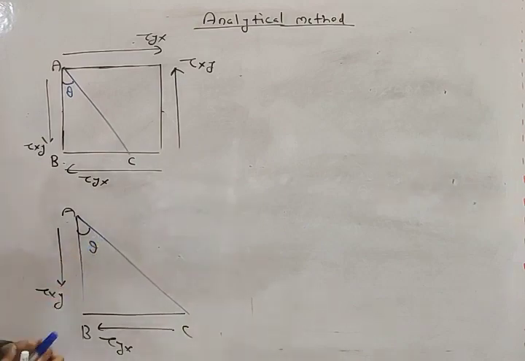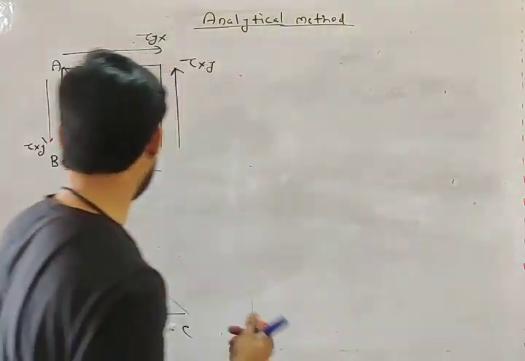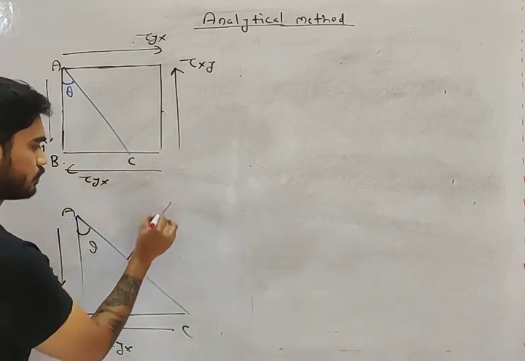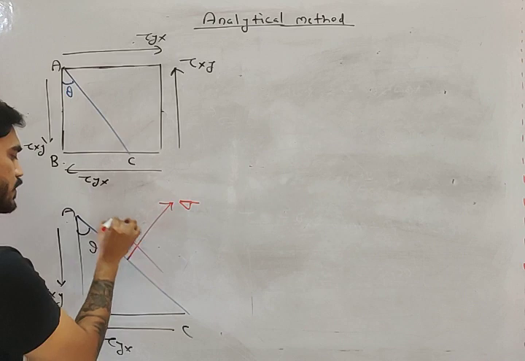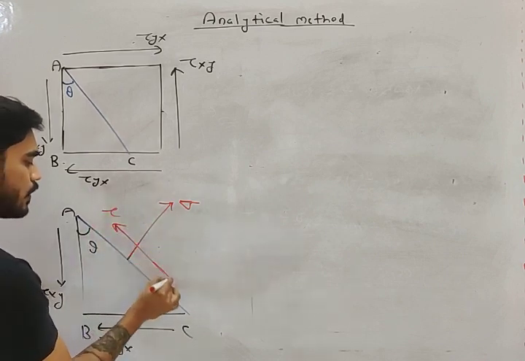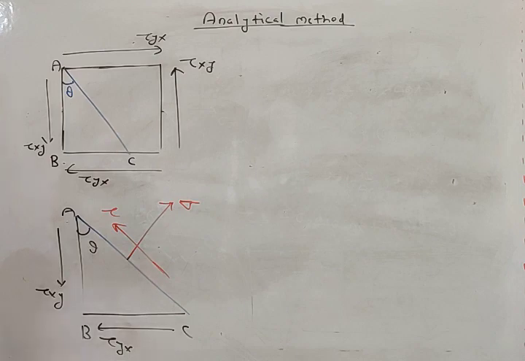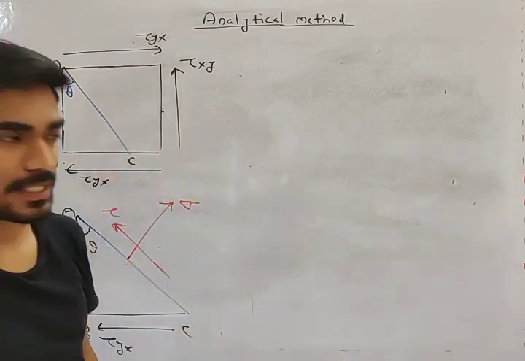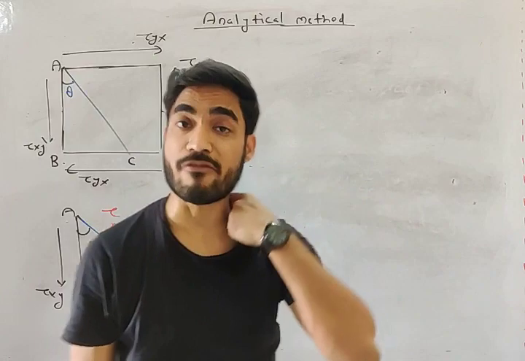Okay. On this plane, we have to calculate normal stress and we have to calculate shear stress, right? Okay. Now what we will do? We will multiply these stresses with area in order to convert them into forces, because we need forces. You can't resolve stress, you can resolve forces.